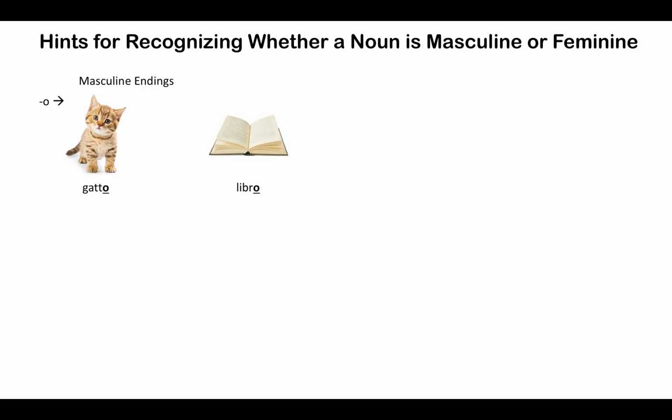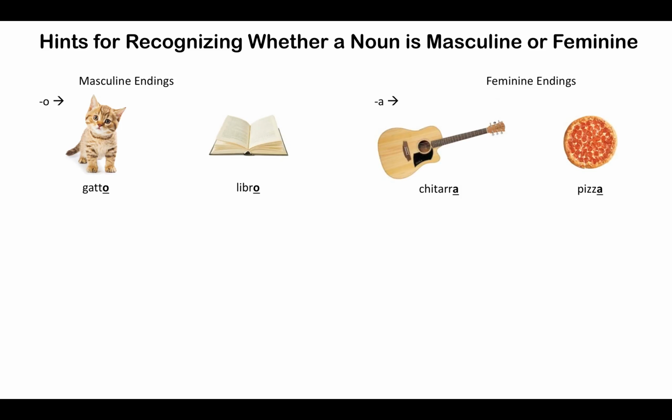There are some ways to guess the gender of a noun based on its final letter. The O ending, for example, is often, though not always, an indicator that a noun is masculine, as we see with gatto for cat and libro for book. Similarly, the A ending will often, although not always, be an indicator that a noun is feminine. We see this in chitarra for guitar and pizza.